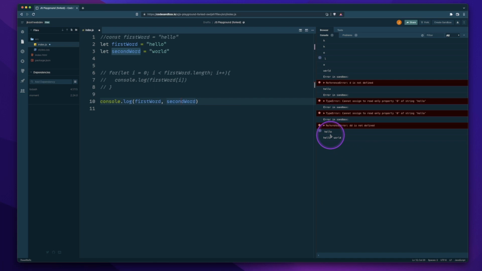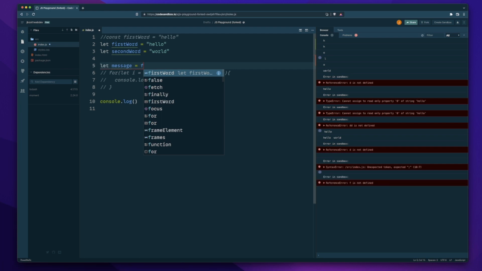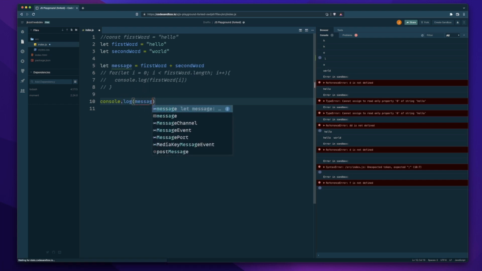So what if we wanted to change some things around and maybe format this a little bit differently? You can do it like that. But what if we only wanted to pass one parameter in here? How would we go about doing that? So we're going to get into something called string concatenation. We're going to say message, and this is going to equal firstWord plus secondWord, and then in here we'll pass in the message.